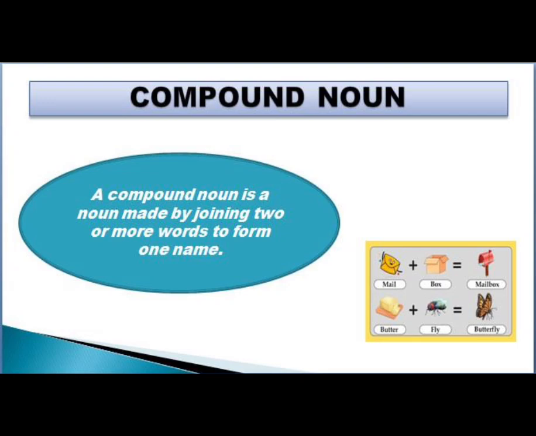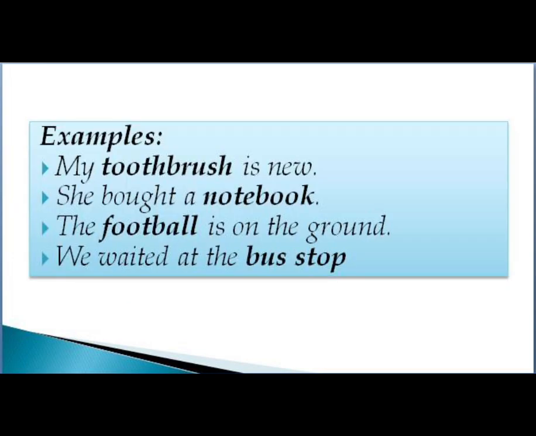Like in Urdu, if we understand it, it means joining two words, two nouns together; joining two or more words to make one complete word. For example, my toothbrush is new. In this word you can see tooth is one noun and brush is another noun, and when we combine both nouns it becomes a compound noun.